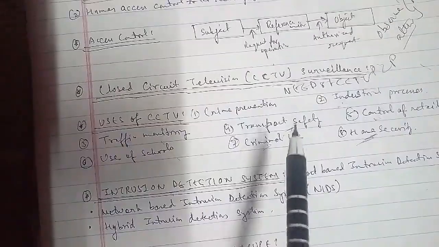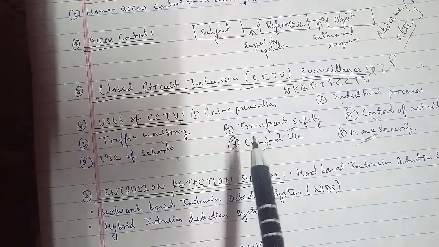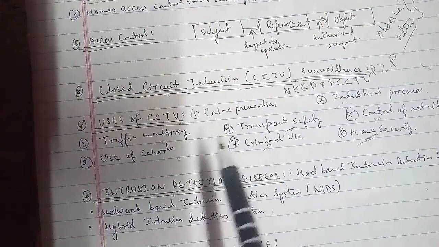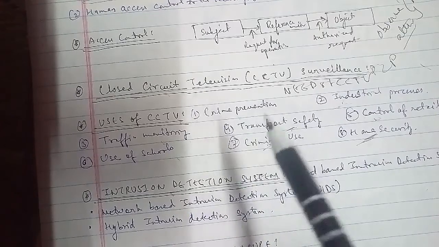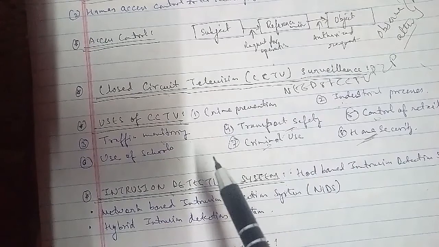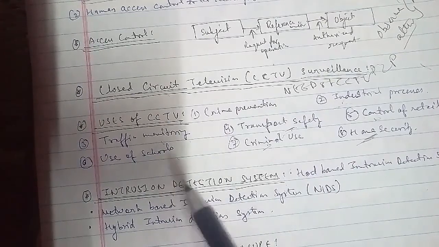Intrusion detection systems are classified based on their monitoring scope, that is, they are network-based intrusion, host-based intrusion, and hybrid intrusion detection. The first is your host-based intrusion detection system, which we call HIDS. The second is your network-based intrusion detection system, which we call NIDS. And the third is your hybrid intrusion detection system.